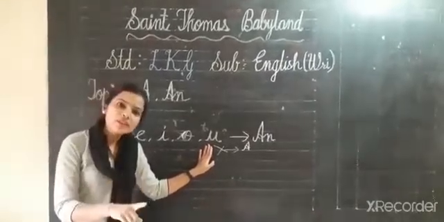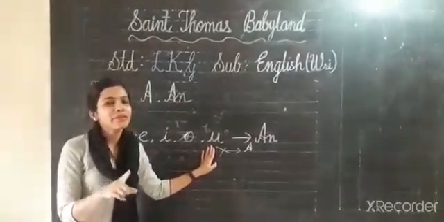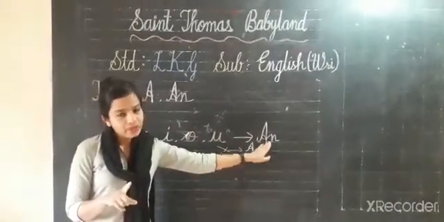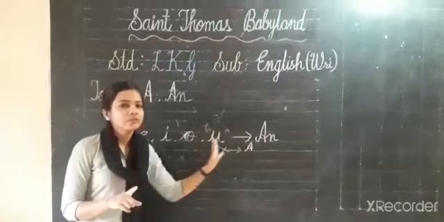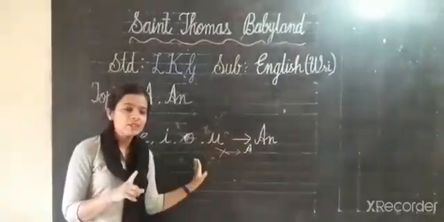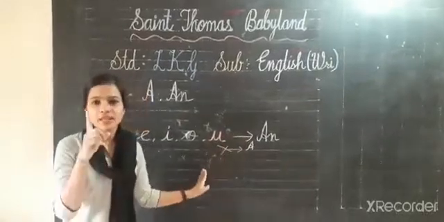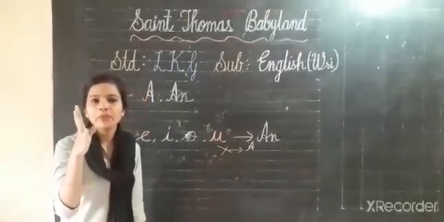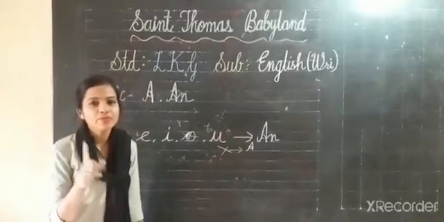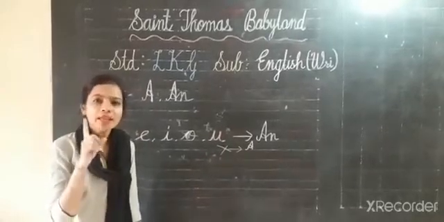When vowels will come, at that time we have to put AN.